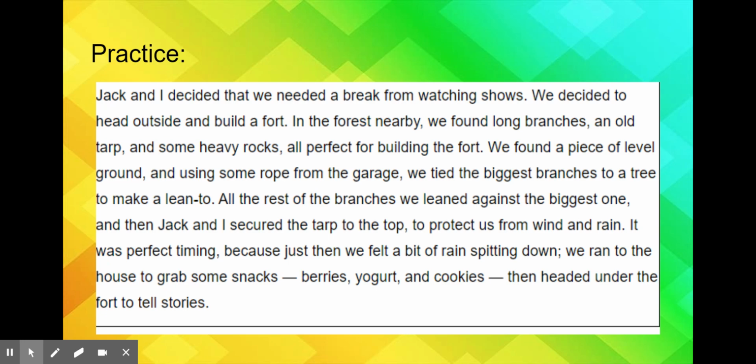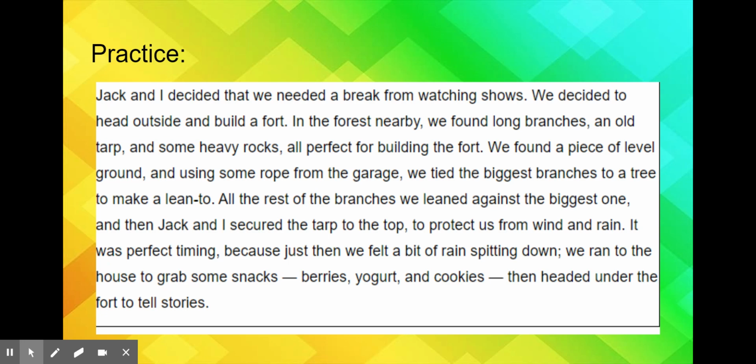Okay, let's look at this one. This one is going to be one of your easier prompts when you read it. So, what I've done is I've highlighted or underlined some important things here that I wanted to point out for you. So, Jack and I decided that we needed a break from watching shows.